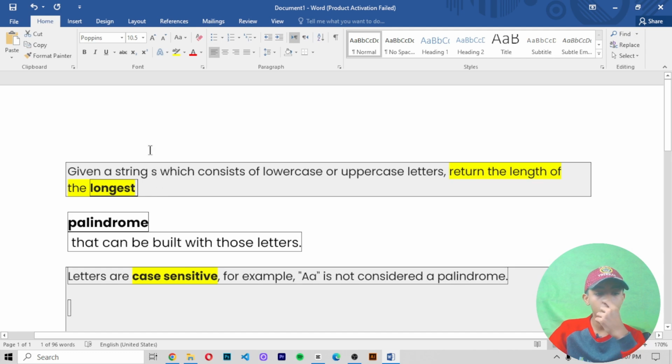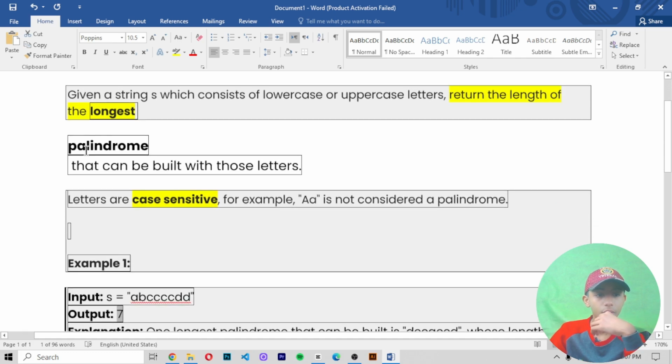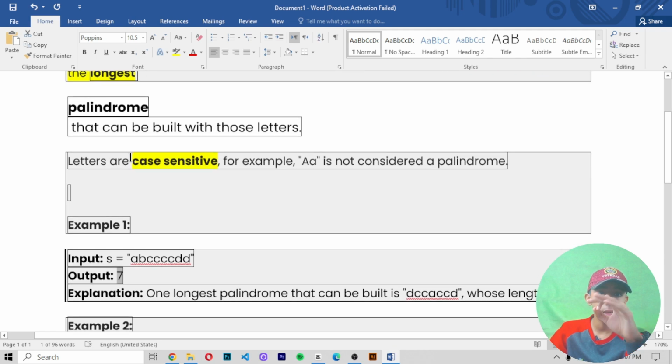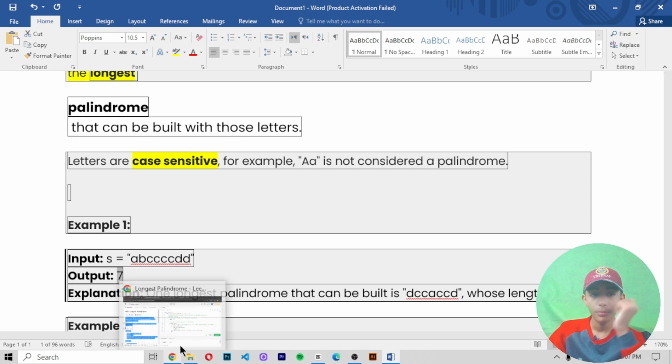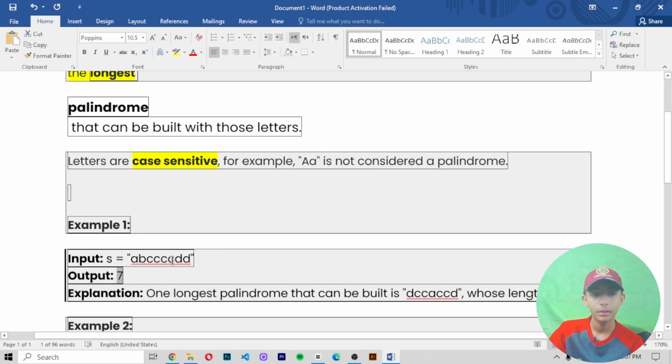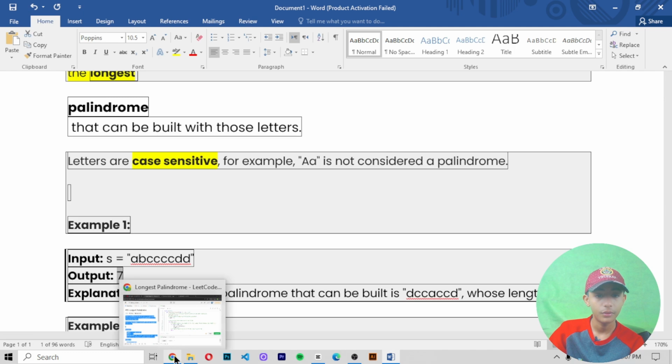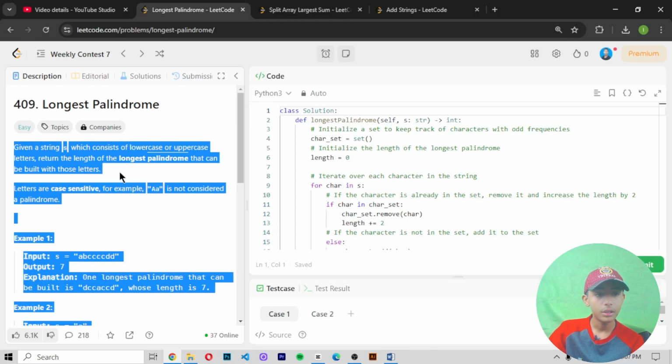So let's read the question quietly. Given a string s which consists of lowercase or uppercase letters, return the length of the longest palindrome. You must know that the letters are case sensitive. Put this thing into your mind: letters are case sensitive. For example, a is not considered. Okay, let's try to solve it.